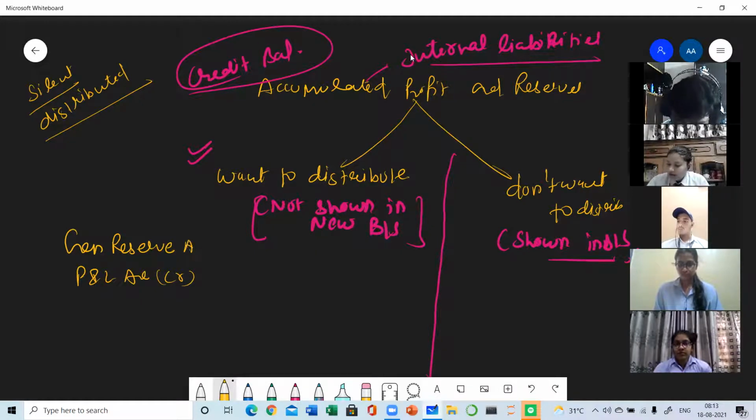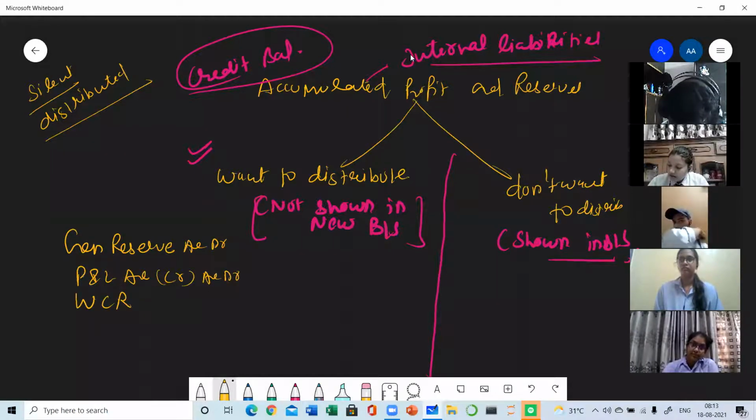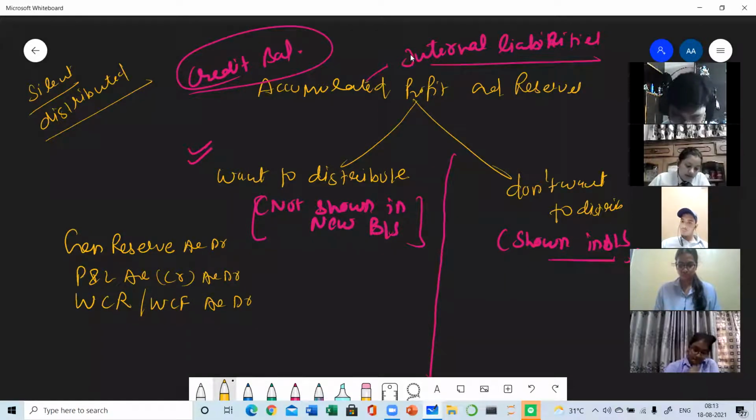General reserve account debit, profit and loss account debit. WCR, workmen compensation reserve. WCF, workmen compensation fund. Any of these reserves may be given in the question, and this is a very important journal entry in the chapter